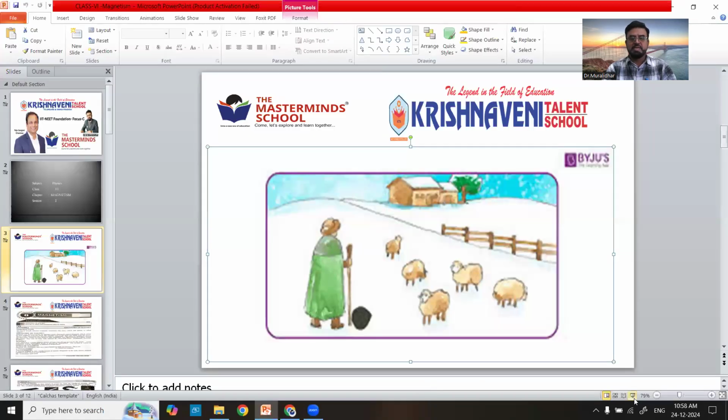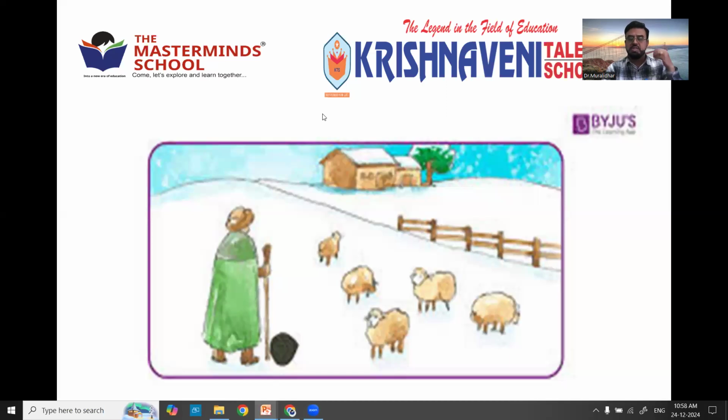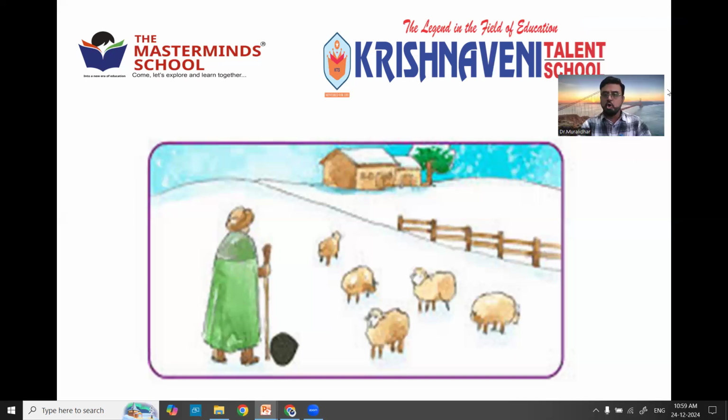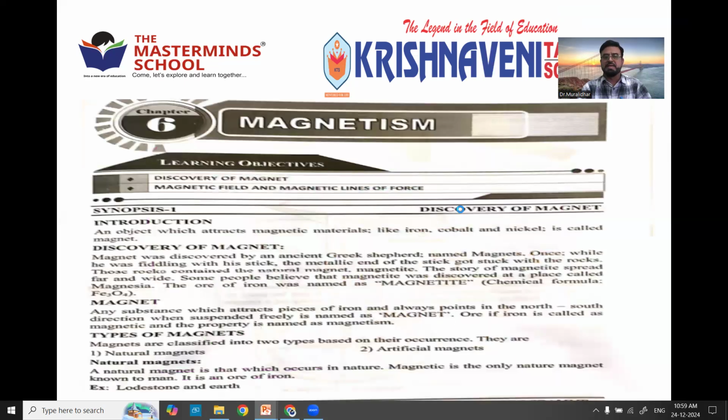Right. So this is the complete history of how they got the stone by a shepherd. Later they studied various ways. Even in the Egyptian and Greek times, they used to have magnetite for closing the doors, so that if enemies attacked with weapons, all the weapons were attracted towards the door. Such a wonderful effect they had seen. Then they finalized it as an ore of iron, magnetite, later named as magnet. Right? So hope you are clear about what a magnet is.